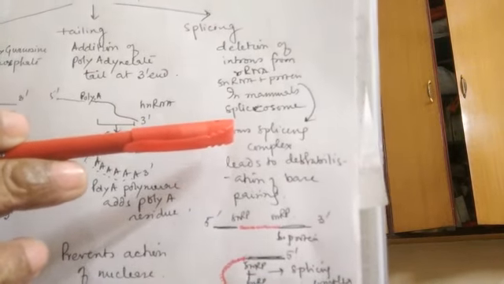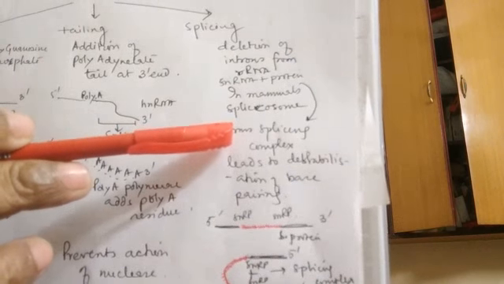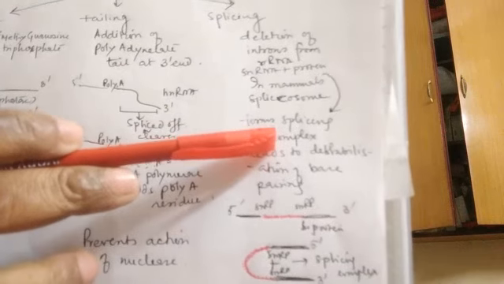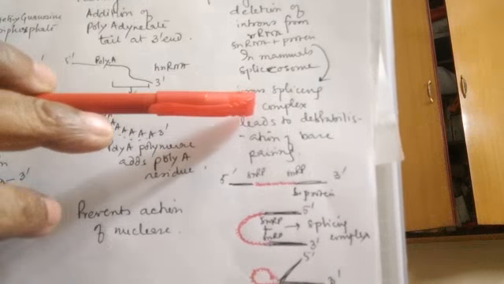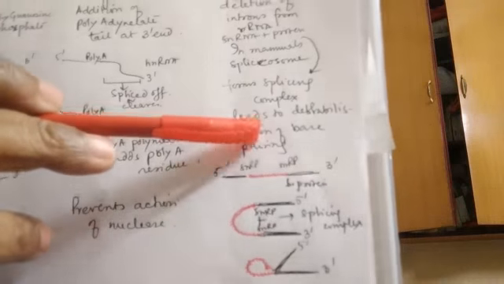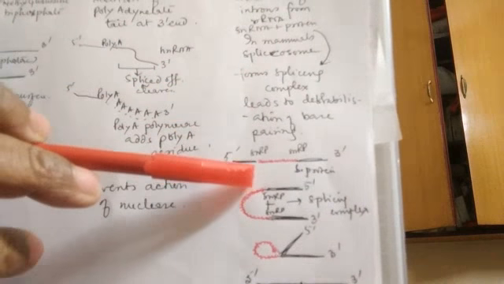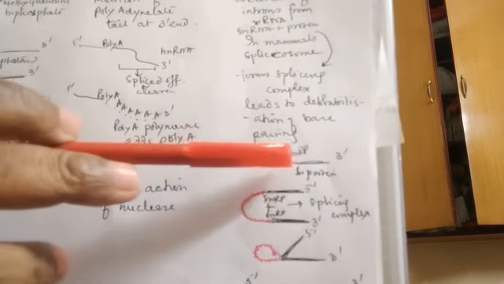Now splicing occurs by the splicing complex. The splicing complex is formed by small nuclear RNA and protein. In mammals we have spliceosomes. This splicing complex appears on both the 5' and 3' ends of the introns.